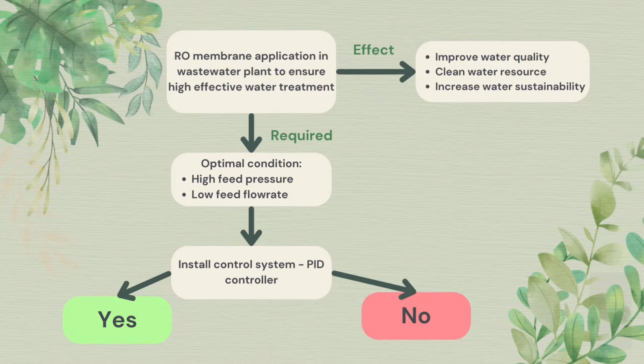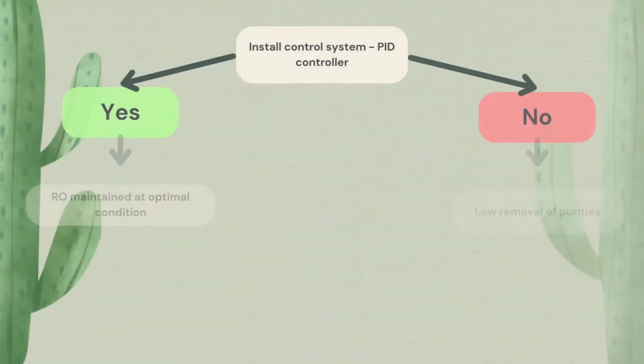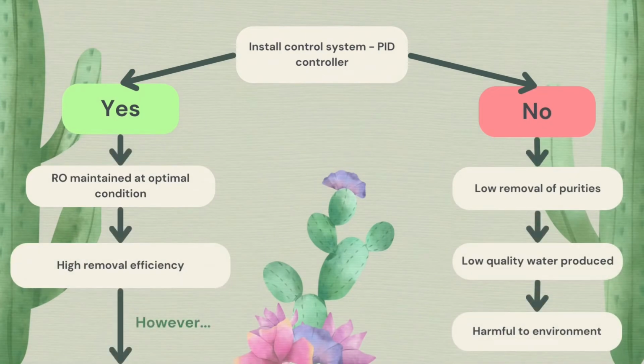There are two possible outcomes. One is where the control system is applied, while the other is without the control system. If the control system is not implemented, the RO membrane will have a low removal efficiency, thus producing low quality water that will be discarded to the environment. On the other hand, the implementation of the control system maintains the RO membrane at optimal condition, which is why the RO membrane can possess high removal efficiency and treat the water effectively.